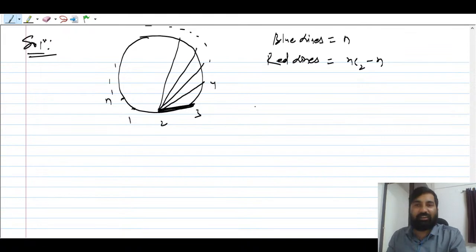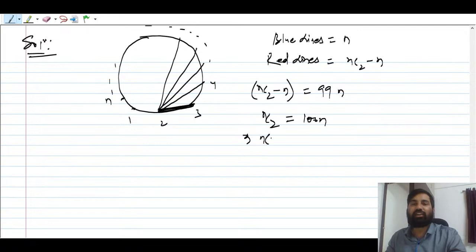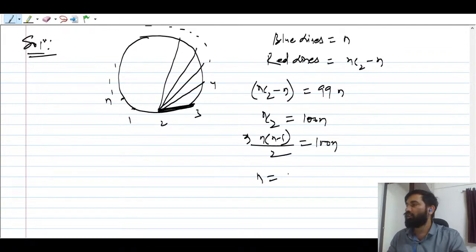And now the condition they have given: nC2 minus n equal to 99 times n. This question anyone can do. What is nC2, guys? nC2 equal to 100n. So nC2 is nothing but n times n minus 1 by 2, which is 100n. So n is what? 201.